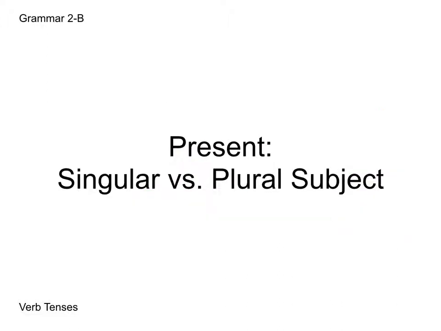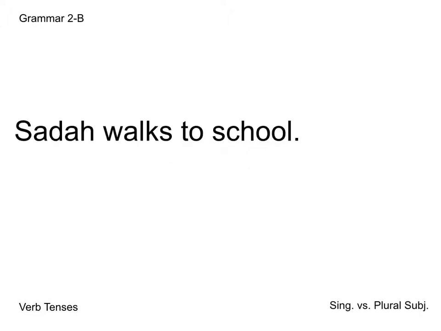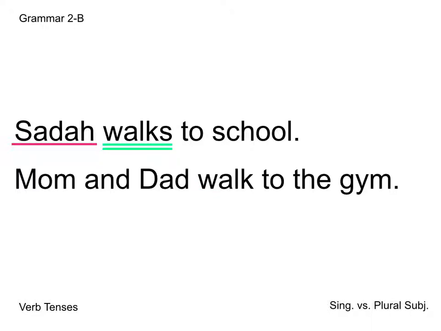As for the present tense, it can get a little tricky because there are different ways of writing the verb depending on the subject, if it's singular or plural. So we'll look at that right now. Here we have Seda walks to school. Our subject is Seda, and our verb is walks. Our next sentence is Mom and Dad walk to the gym. Notice that our verb is now plural because Mom and Dad are the subject, and then our verb is walk. You'll see that between the two, there is walks and walk. With a singular subject, you use an S at the end of the action verb. If it's a plural subject, you do not use an S.